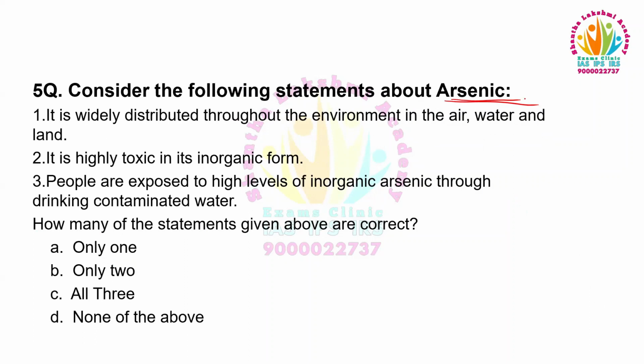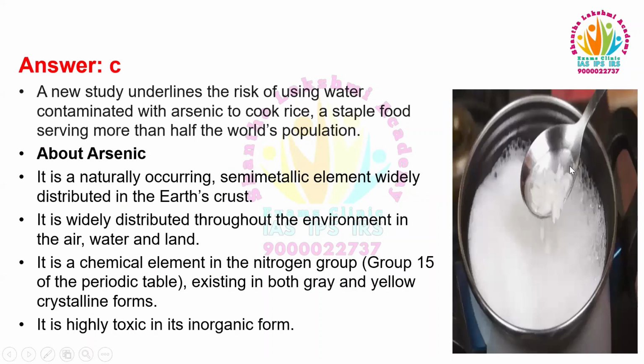Moving to the next question. Consider the following statements about arsenic. One: It is widely distributed throughout the environment in the air, water, and land. Two: It is highly toxic in its inorganic form. Three: People are exposed to high levels of inorganic arsenic through drinking contaminated water. How many of the statements given above are correct? Only one, only two, all three, none of the above. Recently, a new study underlines the risk of using water contaminated with arsenic to cook rice, a staple food serving more than half of the world's population.